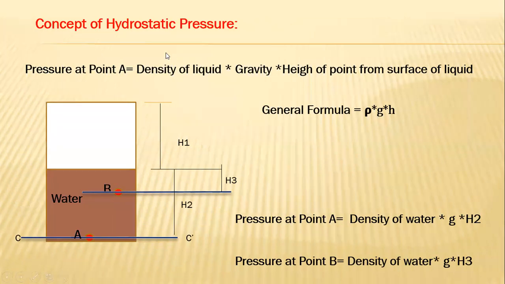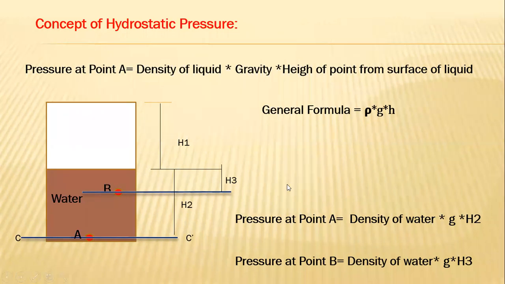And this is the concept of hydrostatic pressure. The general formula is rho g h. Here a bucket is there, with 2 molecules of water: water molecule A and water molecule B. The distance of water molecule B from the surface of water is h3. The distance of the surface of water and water molecule A is how much? What is the height, the distance?